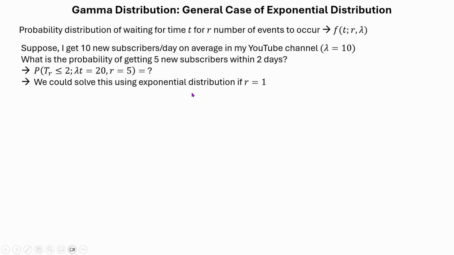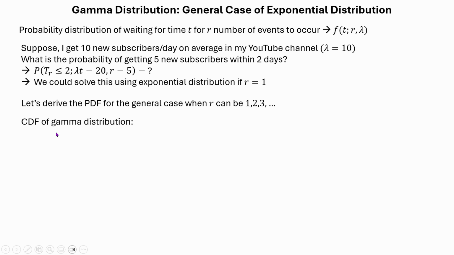Now we could obviously solve this if r equal to 1, but we cannot do this now. So let's derive the probability density function for this general case when r can be any positive integer like 1, 2, 3, etc. Let's now see how the CDF of gamma distribution looks like.